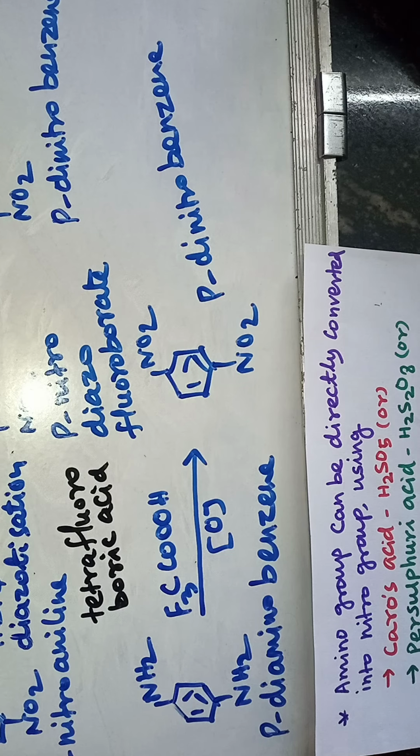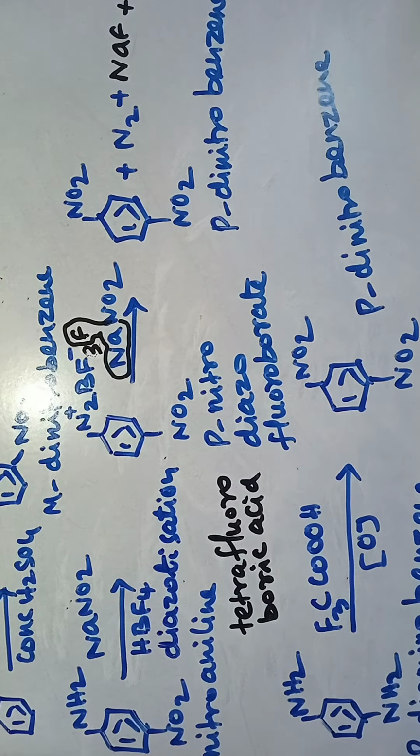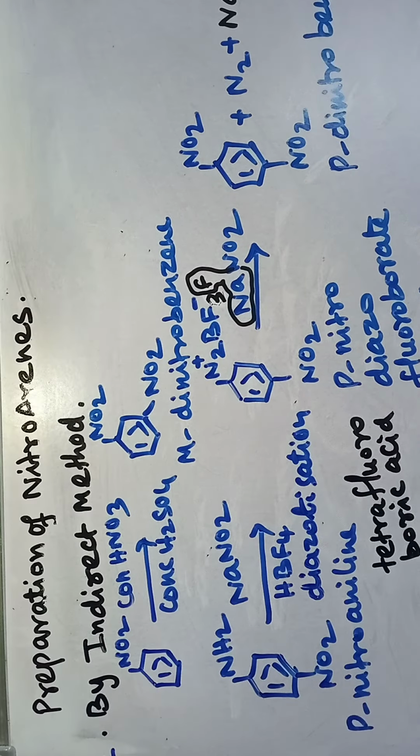So this is the indirect method. We can prepare nitroarenes from para-nitroaniline.